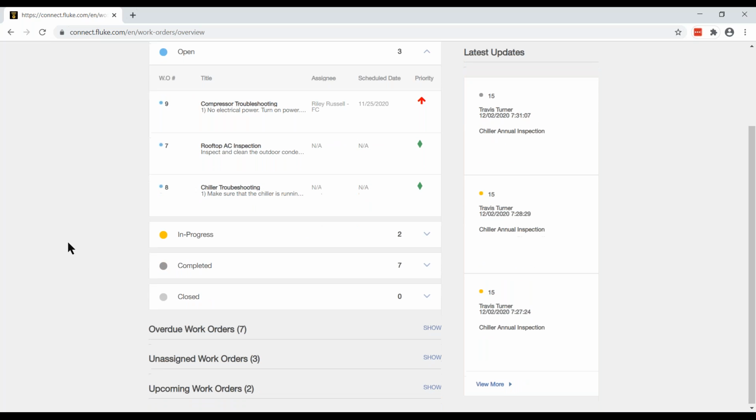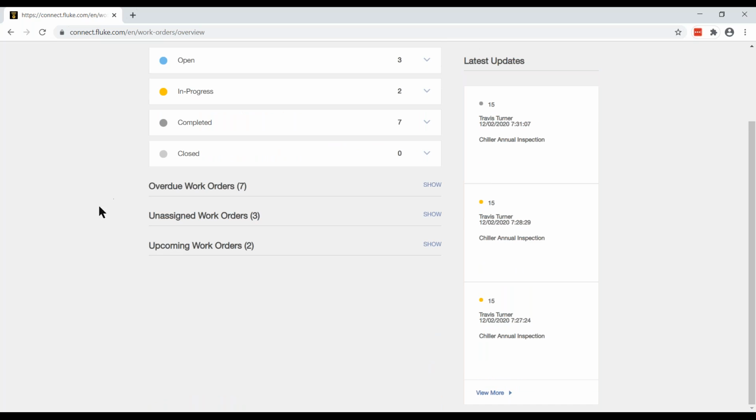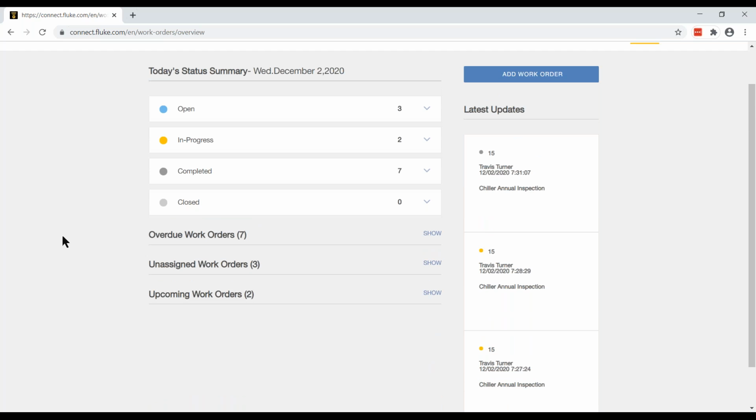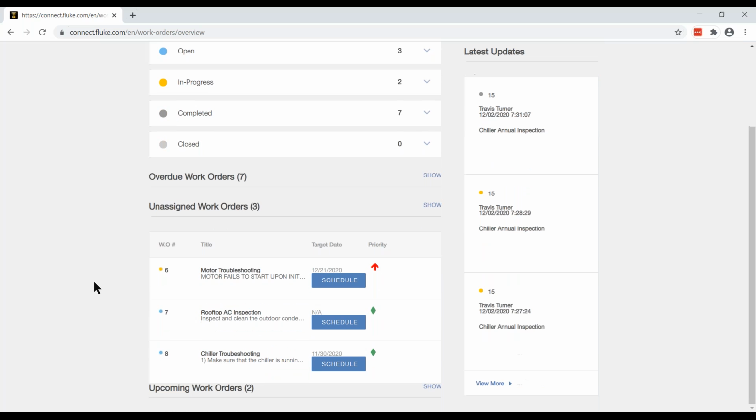Now, let's go ahead and minimize that. One of my responsibilities as team lead: maybe I have a manager, and he goes in first thing Monday morning at 6 o'clock and creates a whole bunch of work orders. But my responsibility as the team lead is to go in and look at those new unassigned work orders and assign those to technicians.